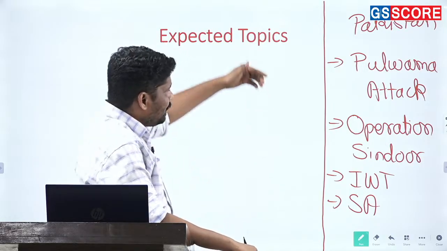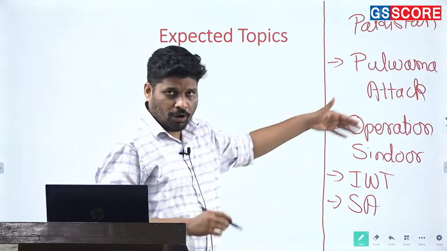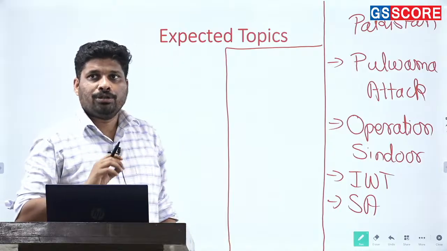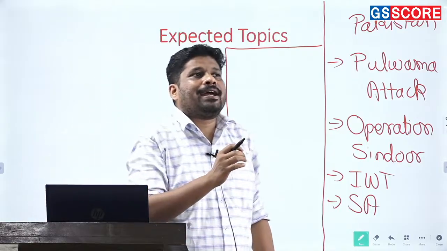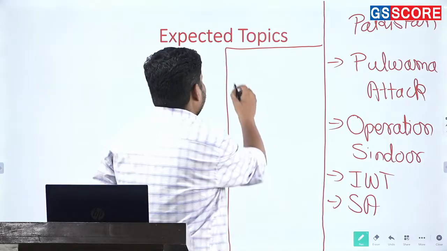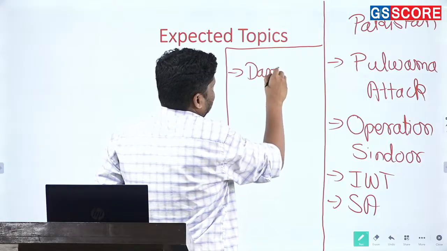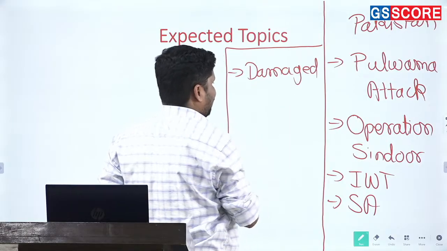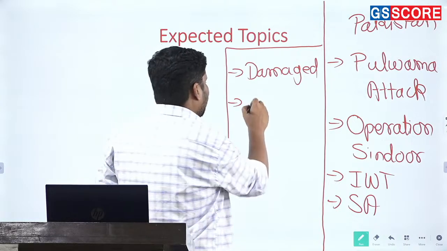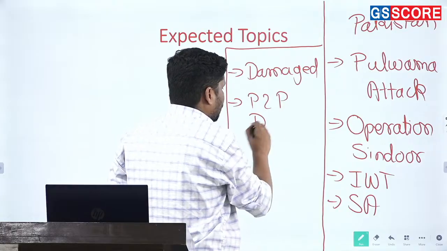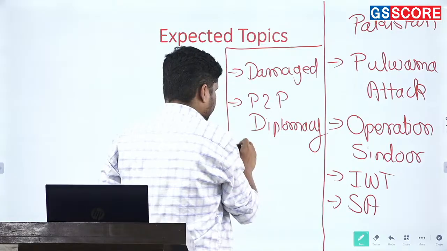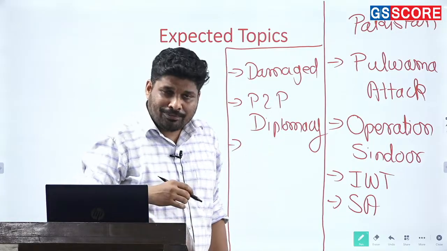Okay? When it comes to the Pulwama attack, obviously your focal point has to be how the Pulwama attack has impacted relations between India and Pakistan. So it has obviously damaged relations. What it has done is, it has even squeezed people to people diplomacy or track two diplomacy. All right. What it has further done?